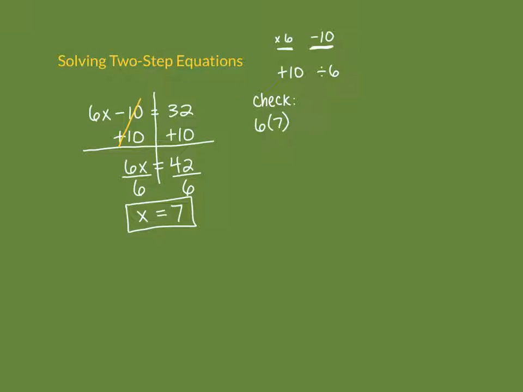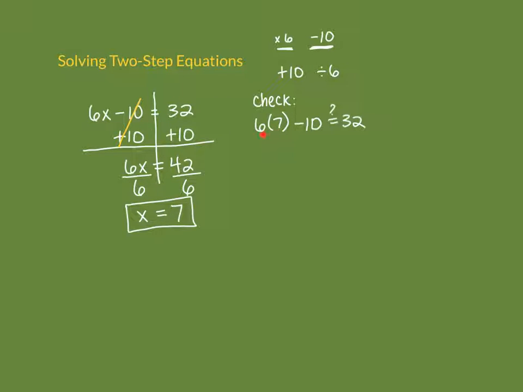So 6 times 7 minus 10, is that really equal to 32? Remember, this side we don't have to do anything to, it just stays 32. But this side we've got some things to do. So we're going to evaluate this side, or find its numerical value. So just figure out what it simplifies to.